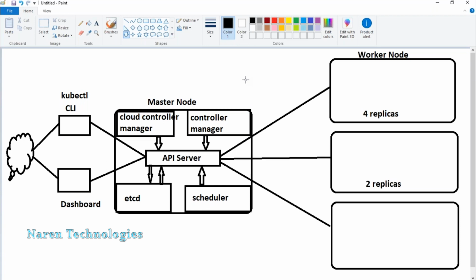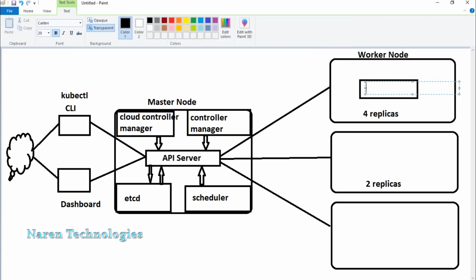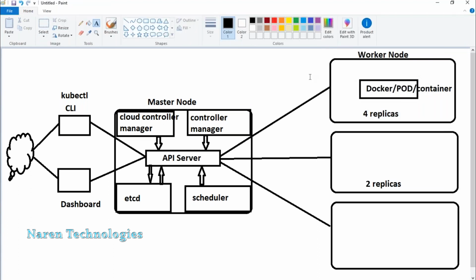Now, moving forward to the worker node. Of course, your worker node is also important, undoubtedly. In the worker node, you have the main Docker component, because your replicas or pods are technically containers, and containers need to be running in the worker node.